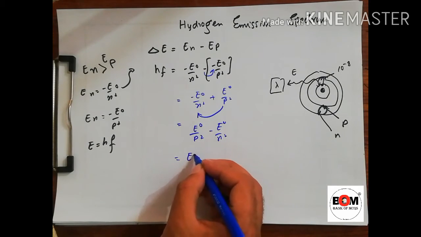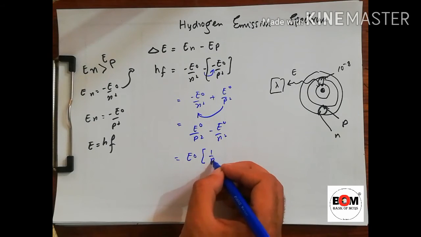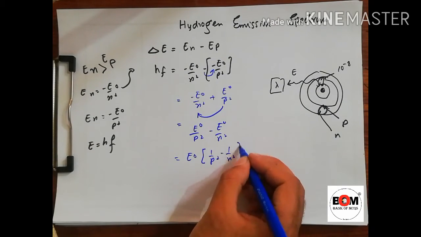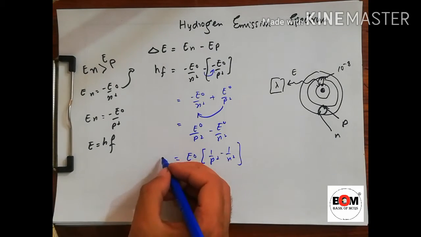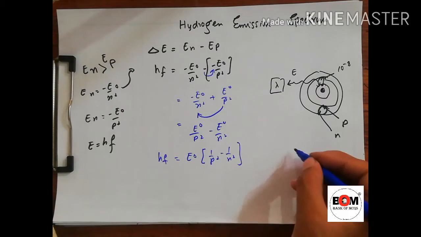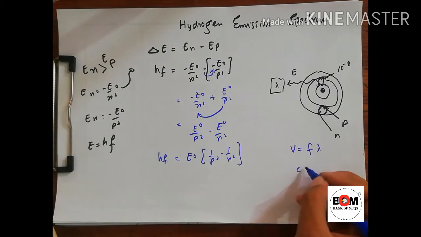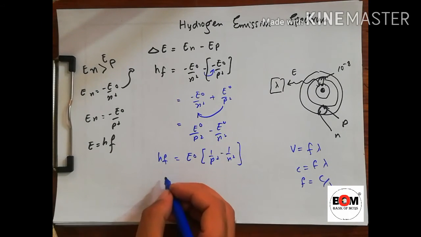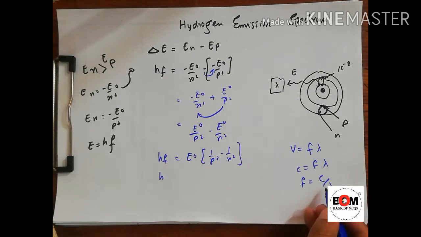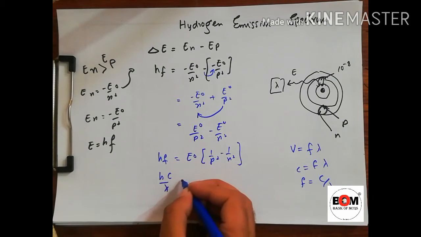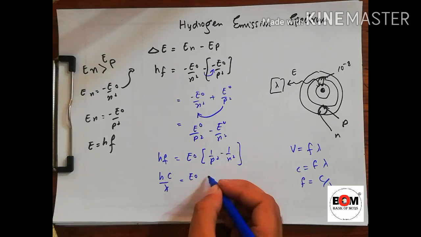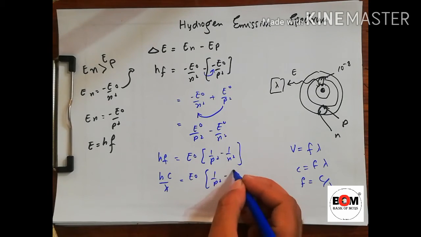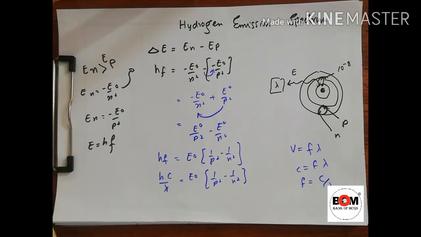Taking E naught constant, we get 1 over P square minus 1 over N square, and this will be hf. We know that v is equal to f lambda, or c is equal to f lambda, so f is equal to c divided by lambda. Putting f is equal to c by lambda, we get hc by lambda equals E naught times 1 over P square minus 1 over N square.